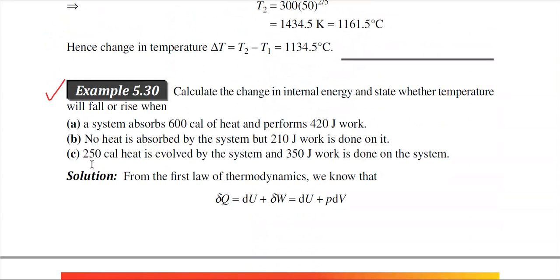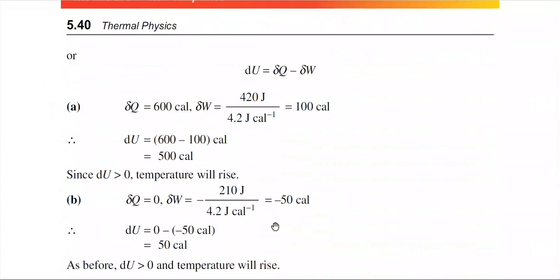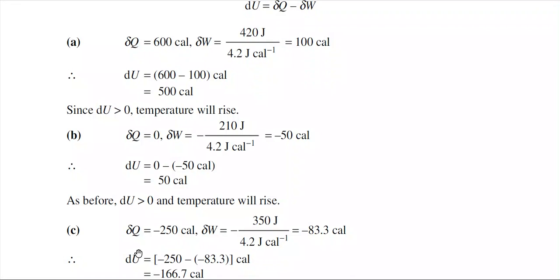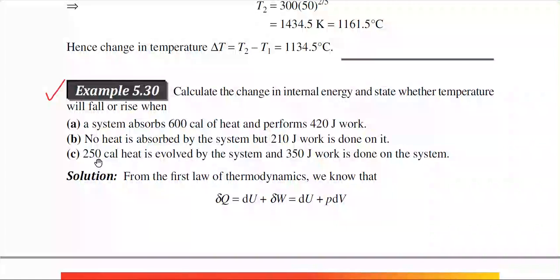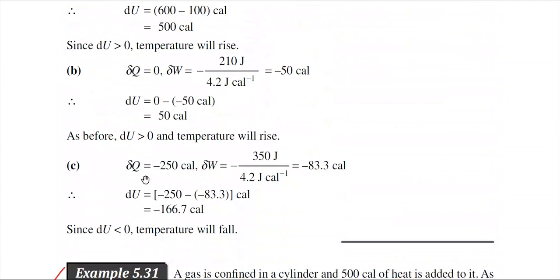And in the last case, 250 calorie heat is evolved by the system and 350 joule work is done on the system. So this is case C, and delta Q is equal to minus 250 calorie. Why are we writing this? Because heat is evolved by the system. In the previous cases, heat is absorbed by the system, but in the last case, heat is evolved by the system. That is why in case C, delta Q is equal to minus 250 calorie.